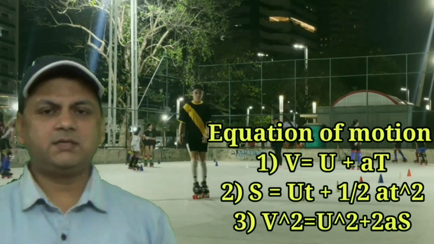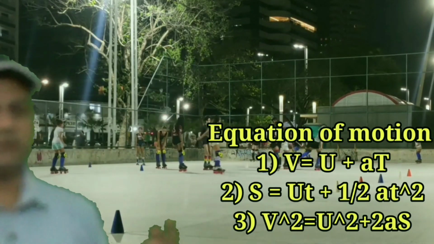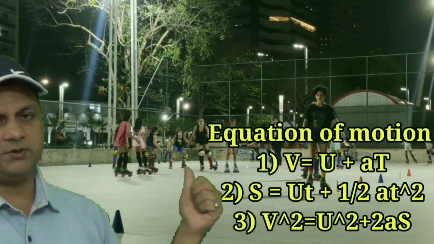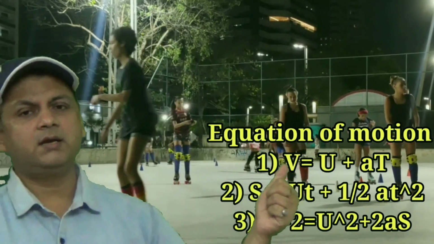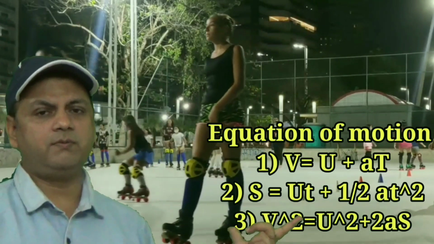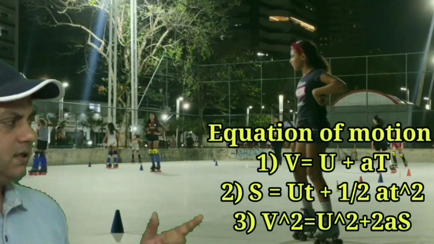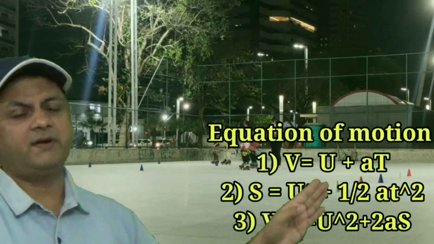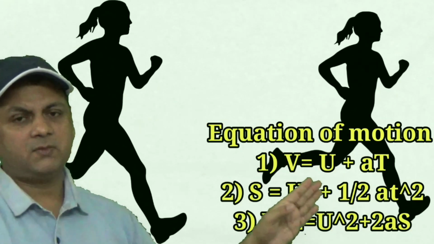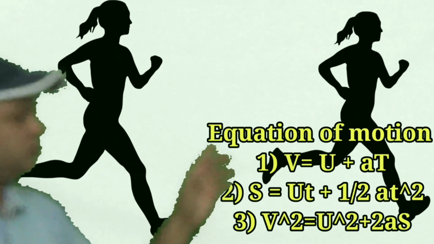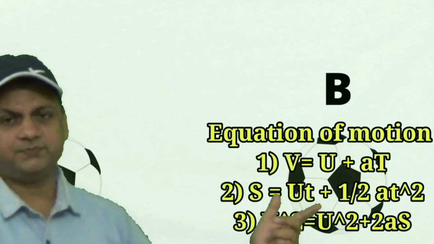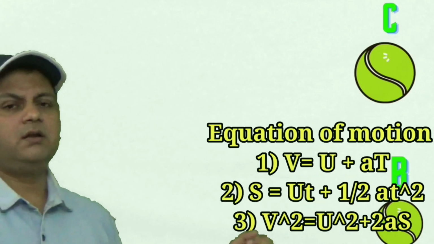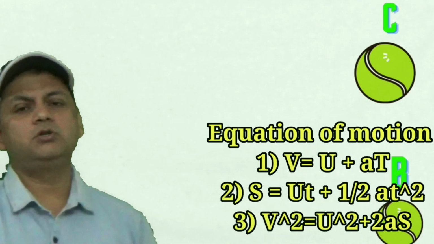तो there are three equations of motion. First equation of motion is V equal to U plus AT. This is called the first equation of motion. Next, second equation of motion, S equal to ut plus half AT square. Third equation of motion is V square equal to U square plus 2as.